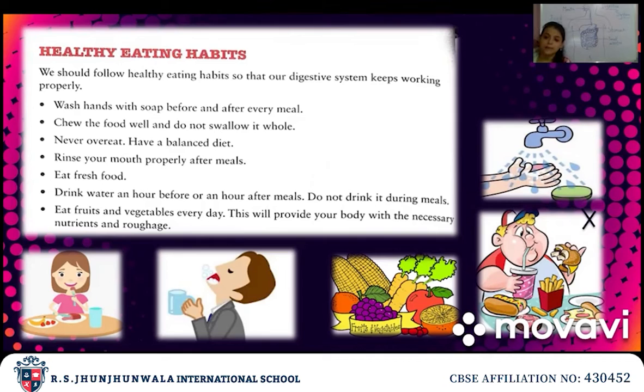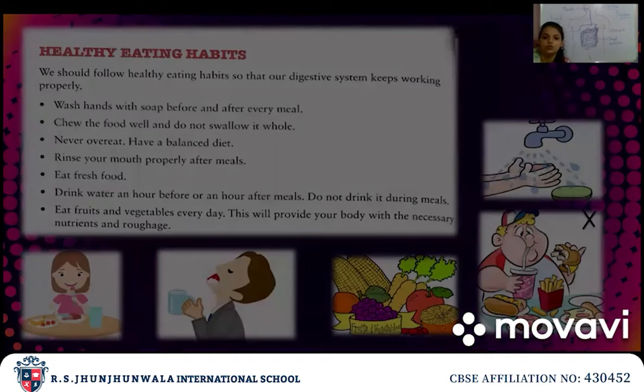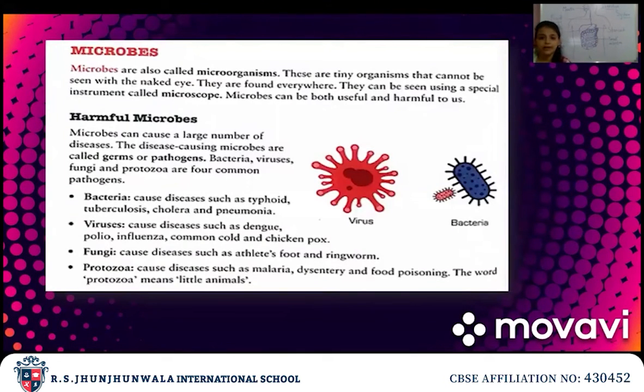Understood? Next, coming to microbes. Okay, what are microbes? Microbes are microorganisms. Okay, they are very small. We cannot see them with our eyes. Okay, they can only be seen through a special instrument. The instrument's name is microscope.